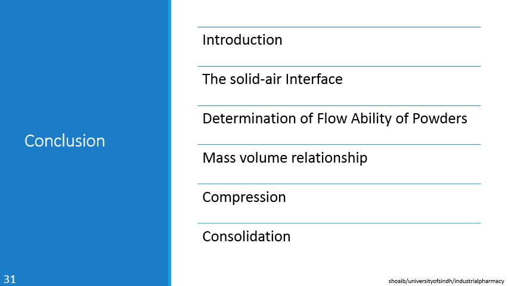In the solid air interface, we said that there are certain forces or attractive forces on the surface of the material, and the particles of the material are in contact with the surrounding particles of the same material, and may be in contact with the particles of other materials, and may be in contact with the surface of the container in which it is present.